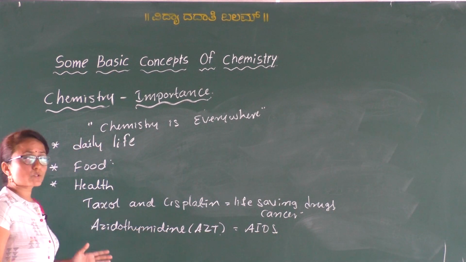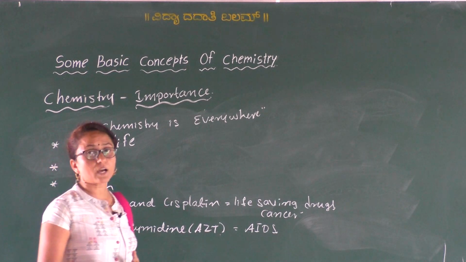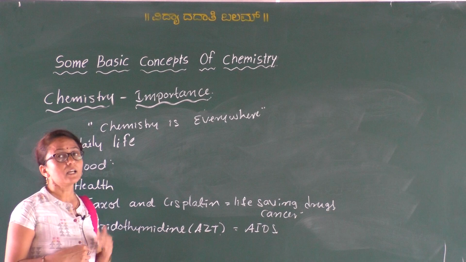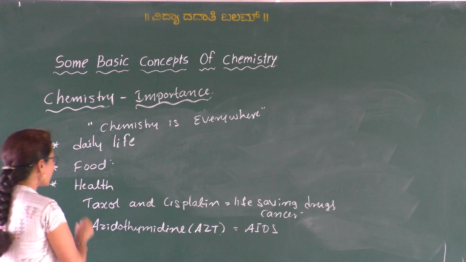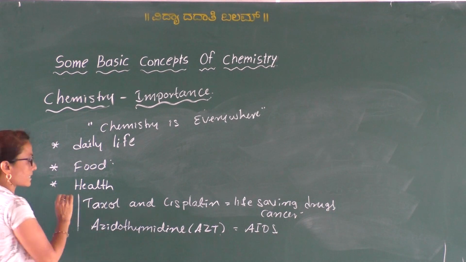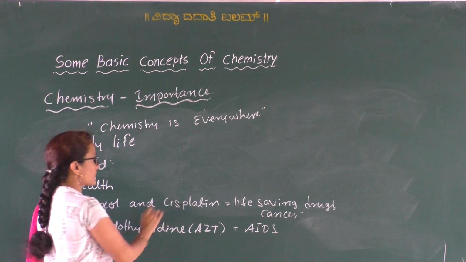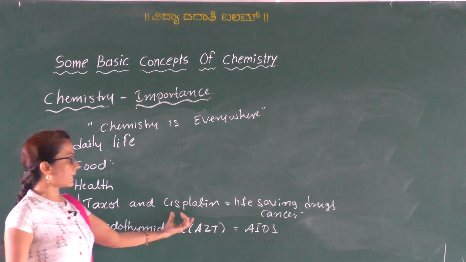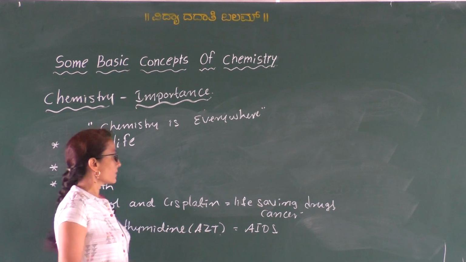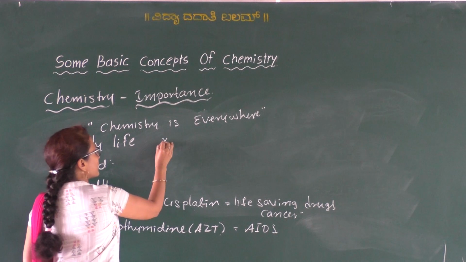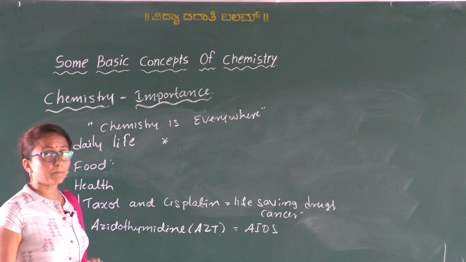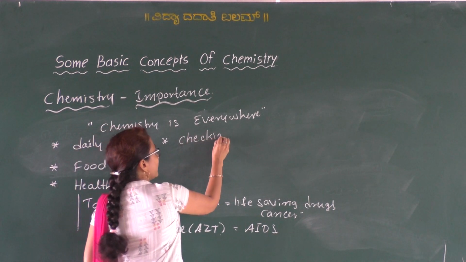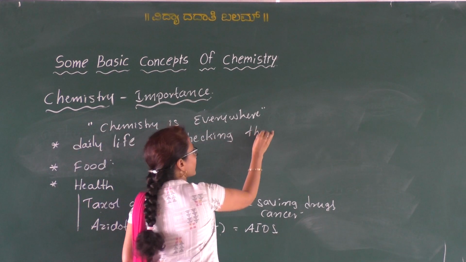So not only these two, a number of organic chemicals or organic compounds are used as drugs to cure the various diseases, but these are very important for the exam point. Taxol and cisplatin are called life-saving drugs, and azithromycin, that is AZT, is for AIDS. So not only in these, but also chemistry plays a very important role in checking the pollution.